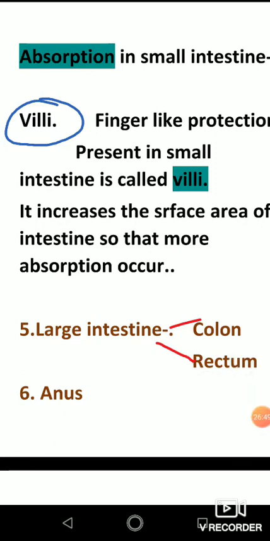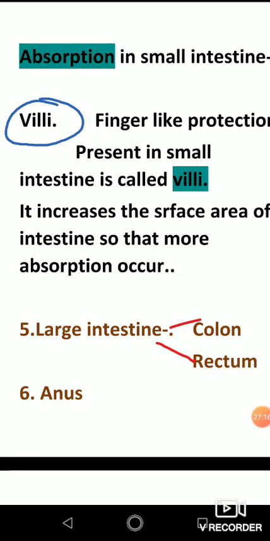Actually, this finger-like structure, that is villi, is also present in large intestine. So after absorption, some undigested and unabsorbed food remains in small intestine, which enters into large intestine. So there are two parts of large intestine, that is colon and rectum.